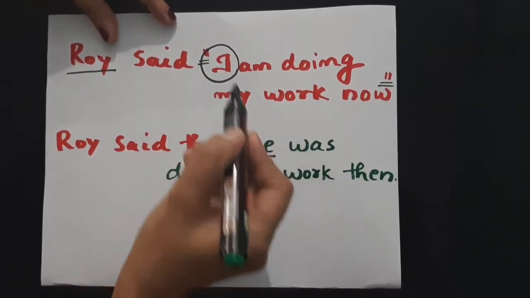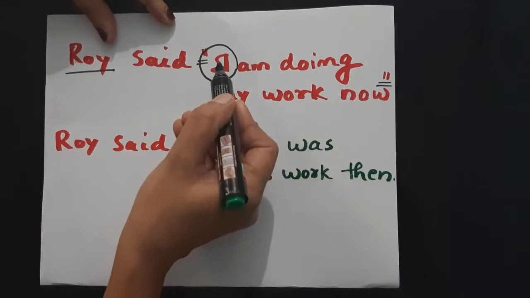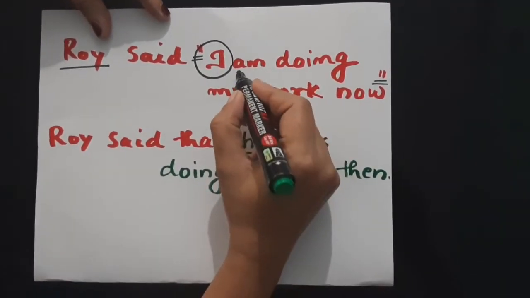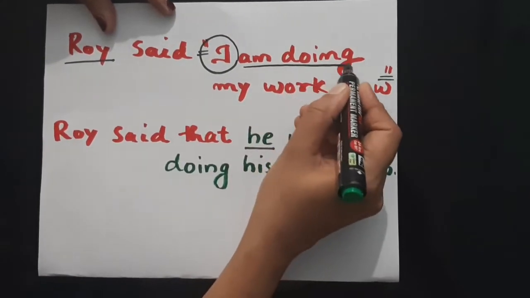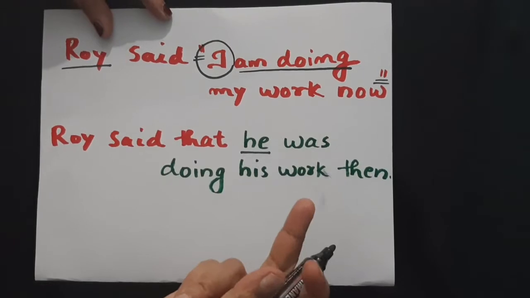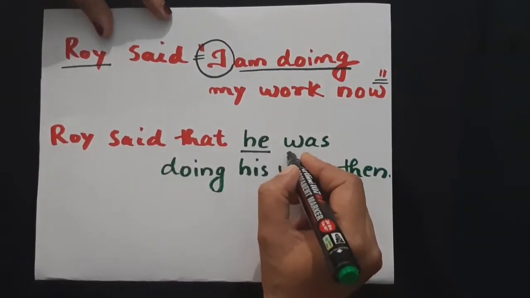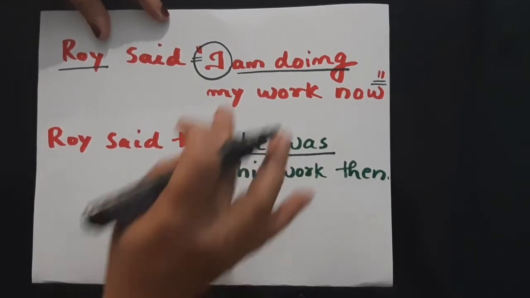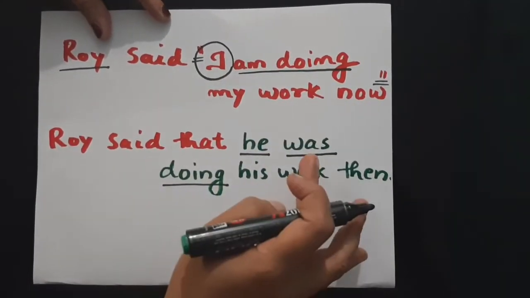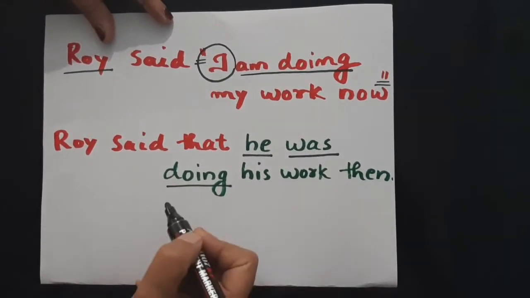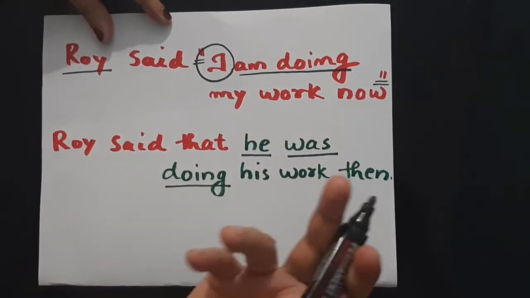Okay, so you understood that there is a change in the subject. I am doing is in present continuous tense, whereas in reported speech it is changed to was doing. See, am doing is changed to was doing, so there is a change in tense too.